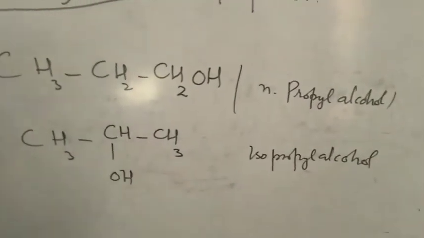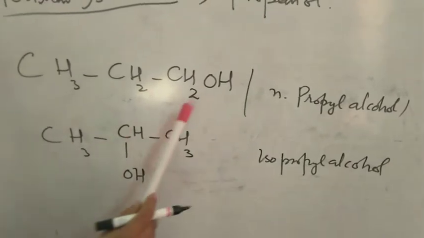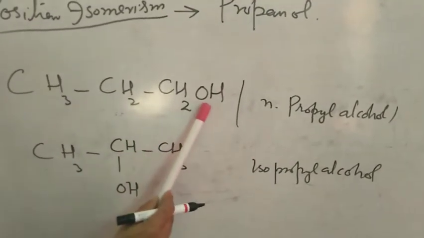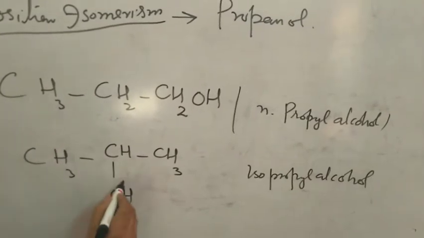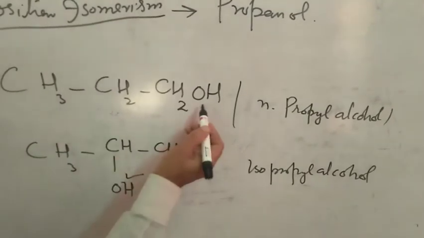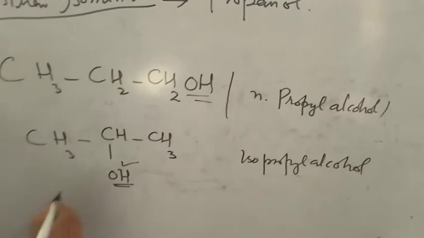Here, this hydroxyl group is at the first carbon, and here it is at the second carbon. So the position of the hydroxyl group changes here. This is the position isomerism.